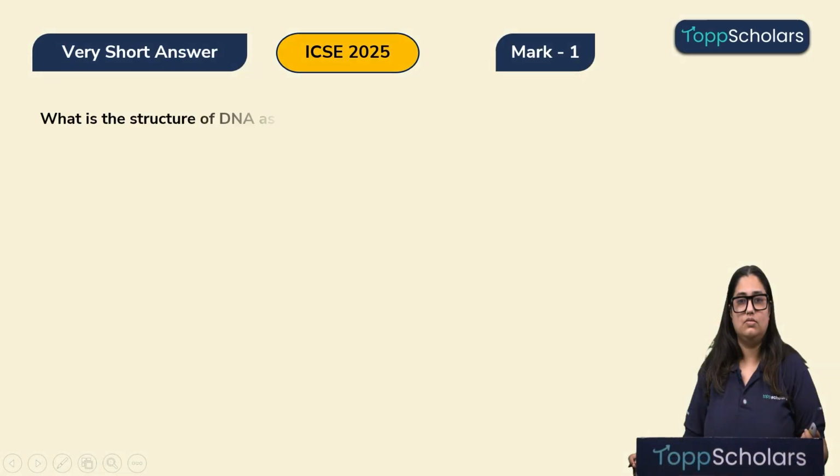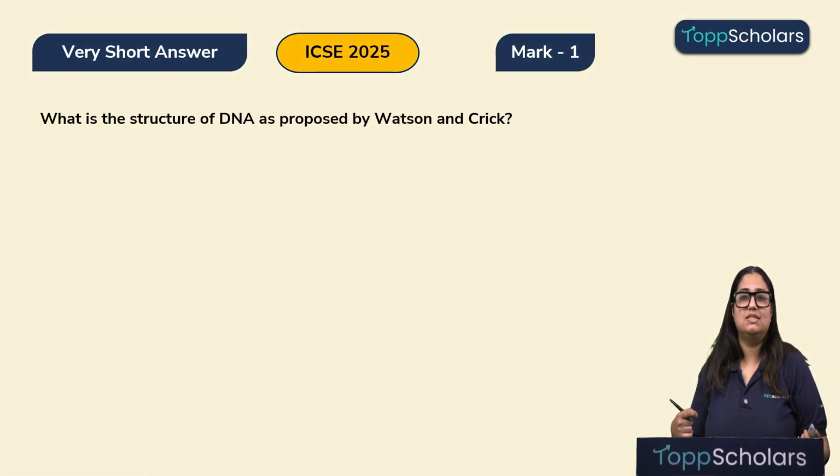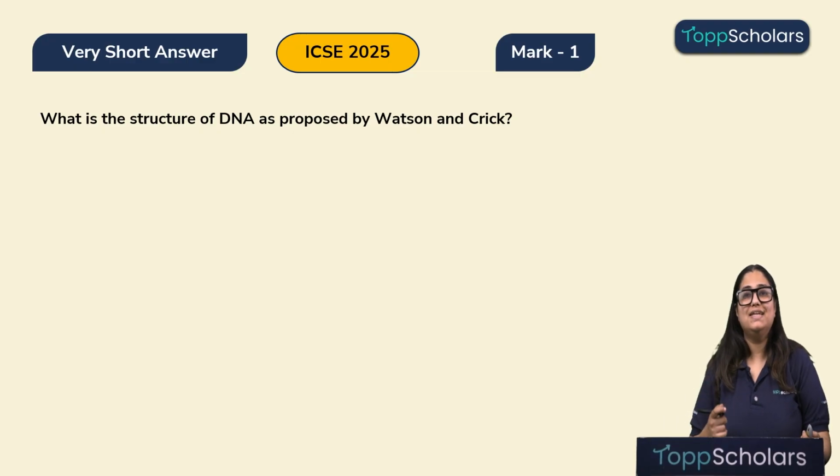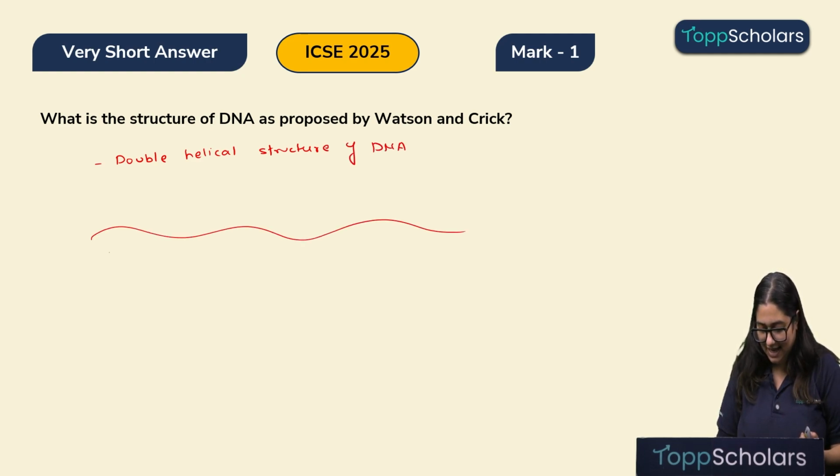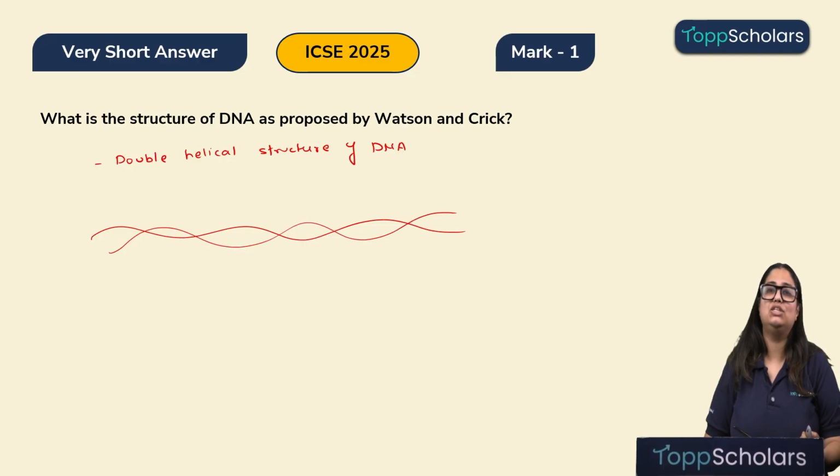Let's move ahead. What is the structure of DNA as proposed by Watson and Crick? So children, Watson and Crick gave us the double helical structure of DNA, where two DNA strands helically wound around each other.